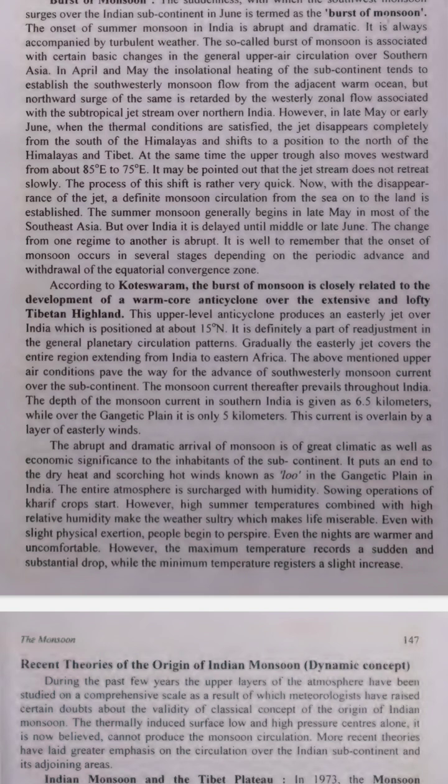1. Hot summer before the burst. In April and May, the sun heats up India. The heat makes the air over the land rise. This rising air creates a low-pressure area. Low pressure is like a vacuum that sucks in air from other places, like the ocean.